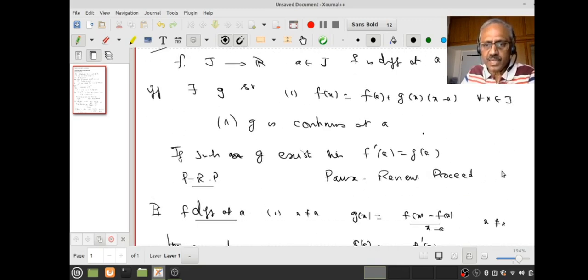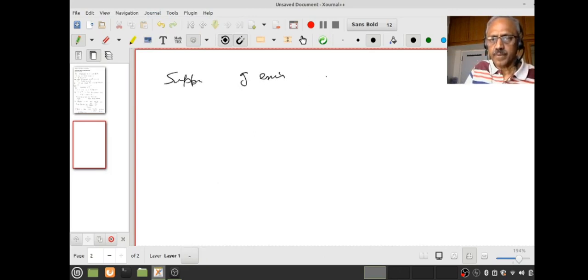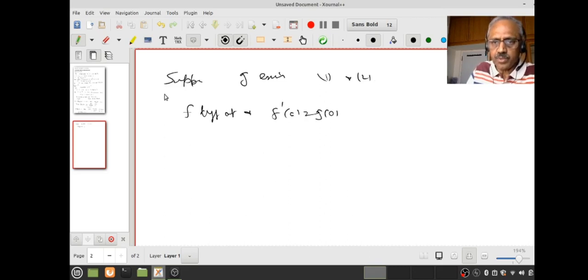Correct? So the last conclusion is also true. And how many of you are confident that you can go through the converse? Suppose such a g exists, satisfying 1 and 2. Then what is it that I have to prove? I have to prove f is differentiable at a and f dash a is g of a. This is what I have to prove.